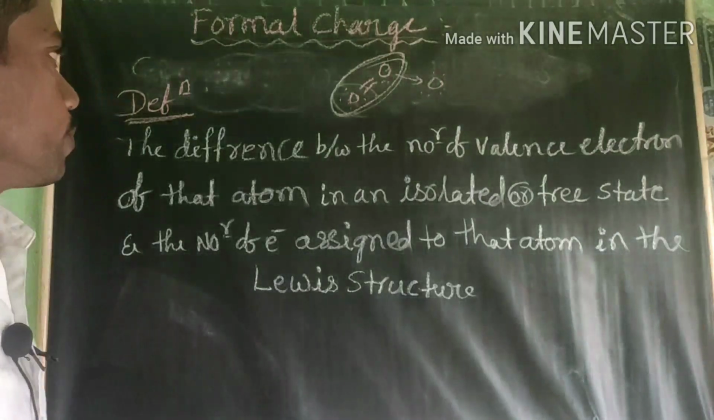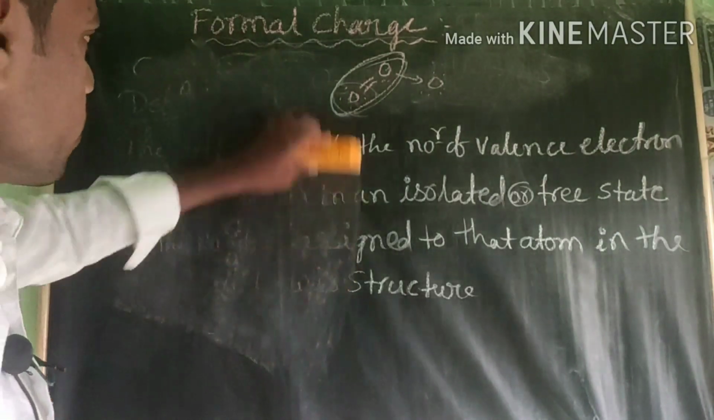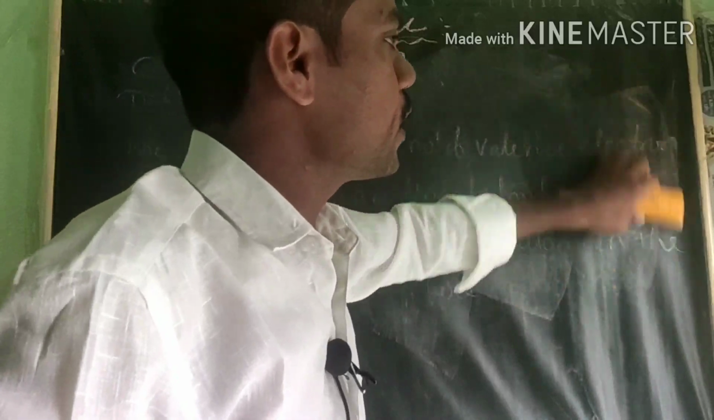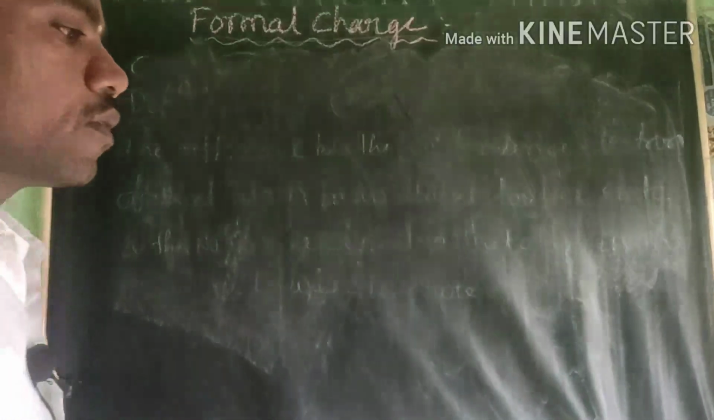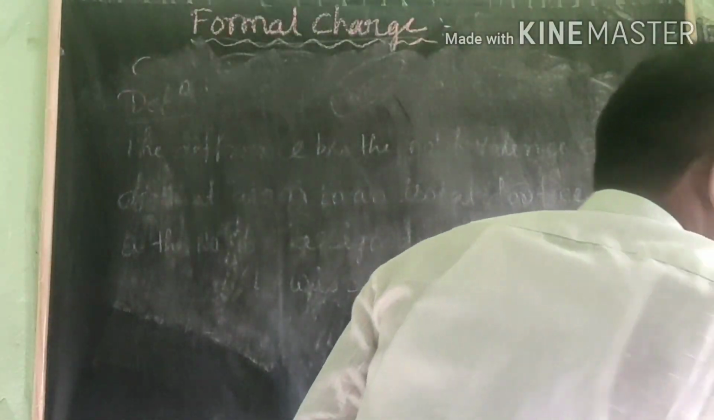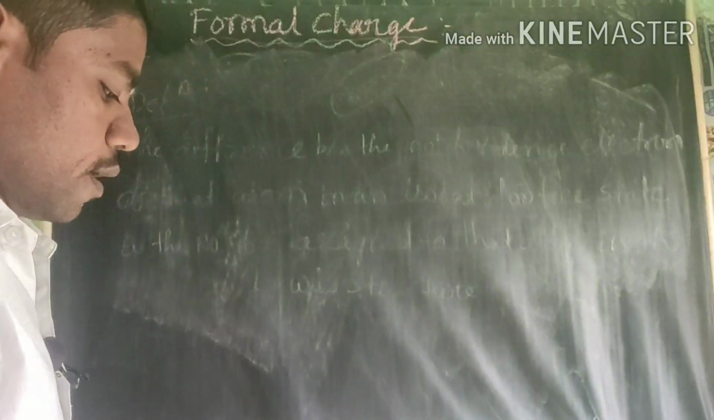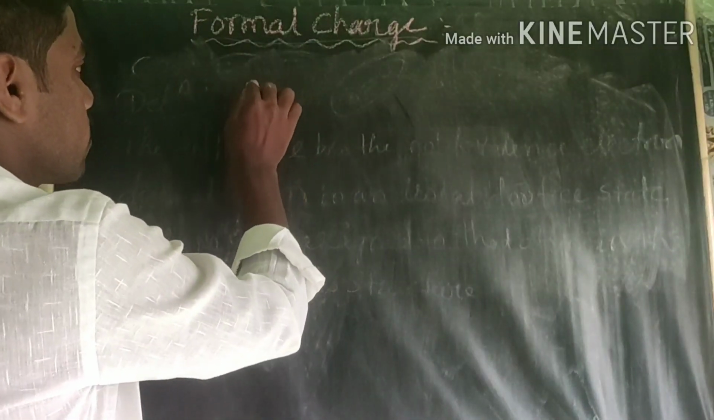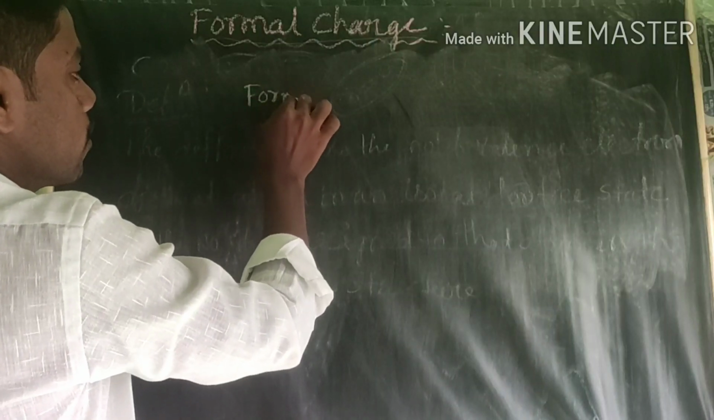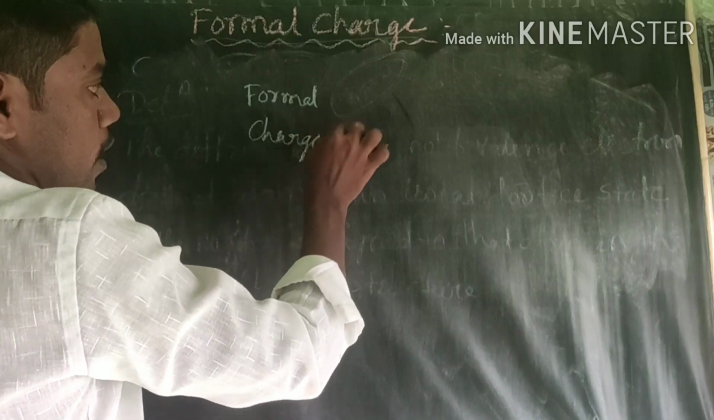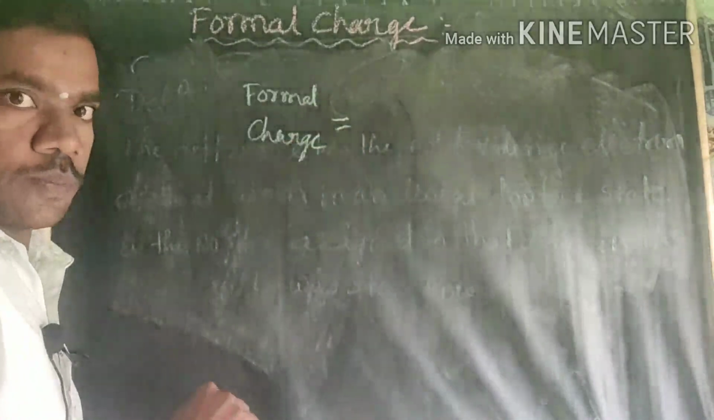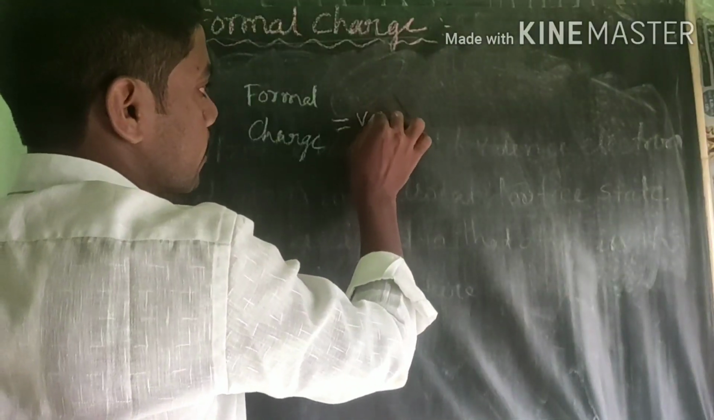Now I will give how to calculate the formal charge with a very short shortcut, and it is very easy to remember the concept also. How to calculate the formal charge? You see here, I will give one formula. What does it mean? How to calculate formal charge? The formal charge is calculated by equal to valence electron